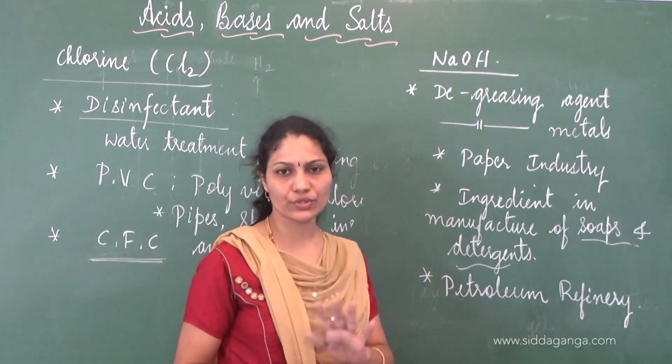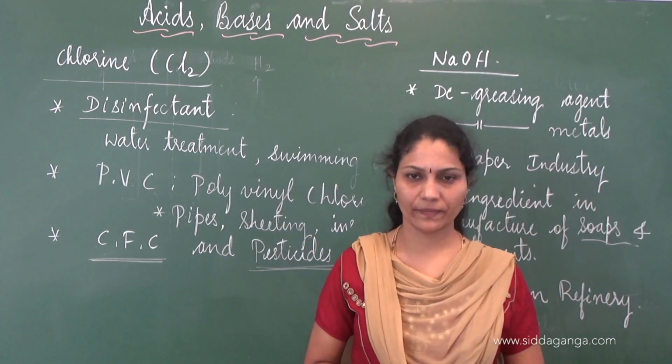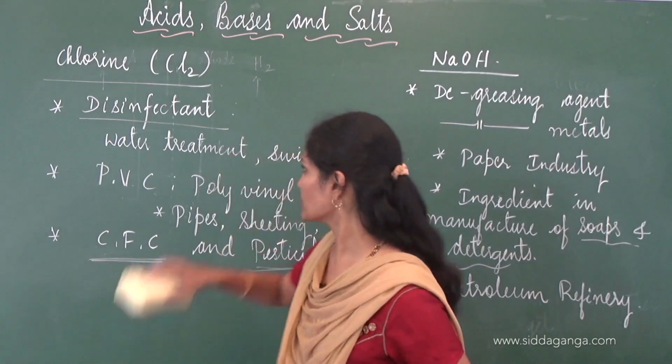So these are the uses of sodium hydroxide, and this is all about the chloralkali process. Let's move on to another important chemical, that is bleaching powder.